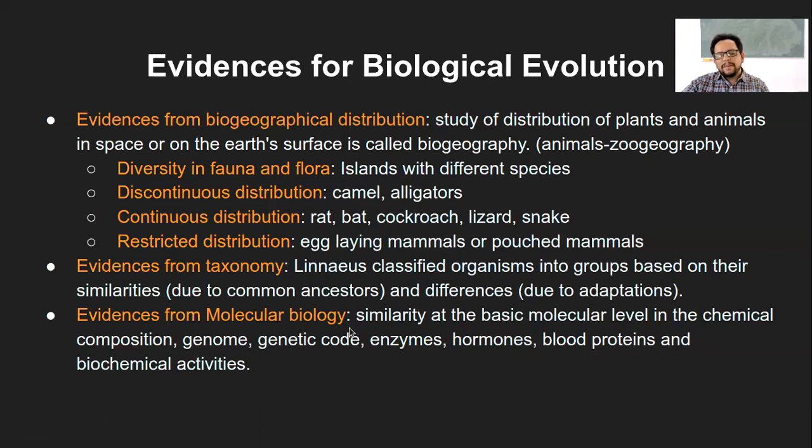The kind of molecule it takes and the kind of molecule it generates is the same. So these are the various evidences for biological evolution from molecular biology, taxonomy, and biogeography.